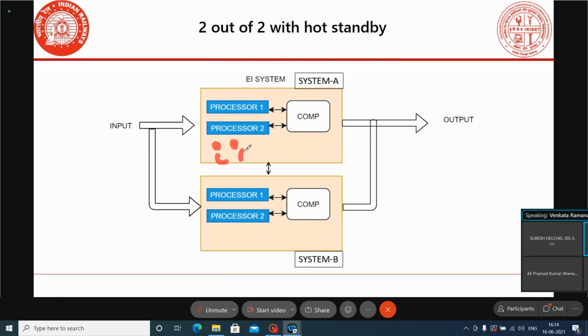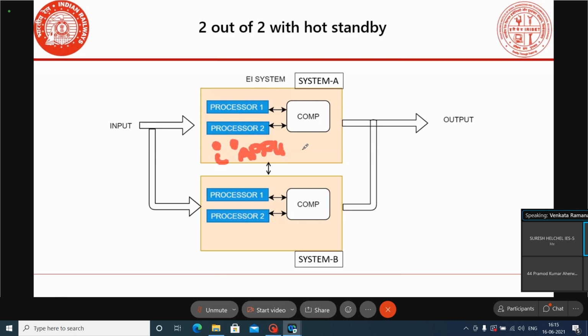There will be application software. This application software may be a single application software they use, or they may even go for diverse software. Here also they can go for one executive software, or different executive software may be used. Two executive software may also be used.